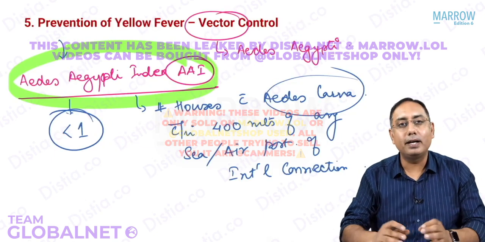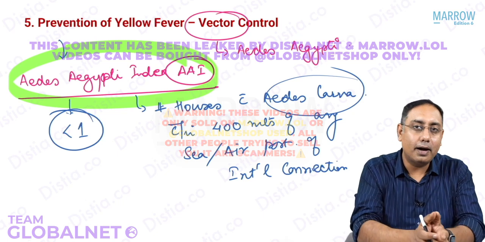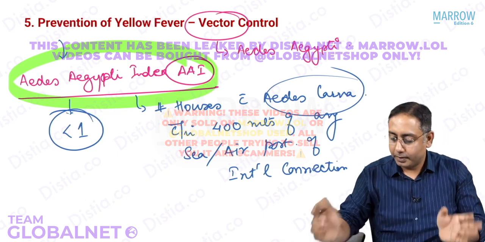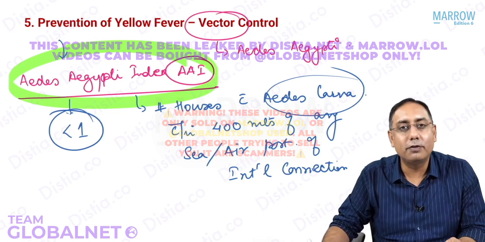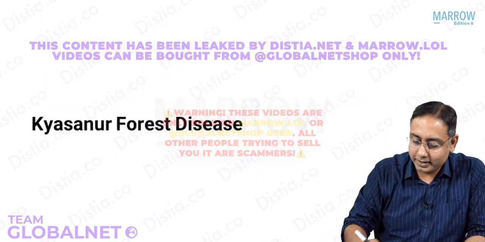The strategy is primarily to control yellow fever outbreak and elimination. By what? By the vaccination. So that's all that you need to remember for yellow fever. The next disease that we need to take up is the KFD disease.